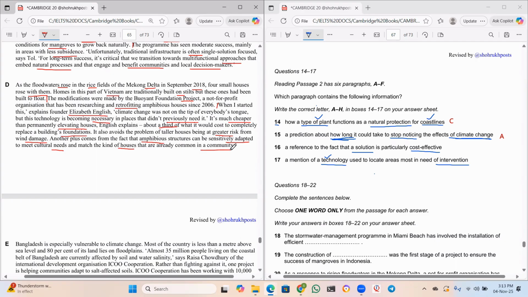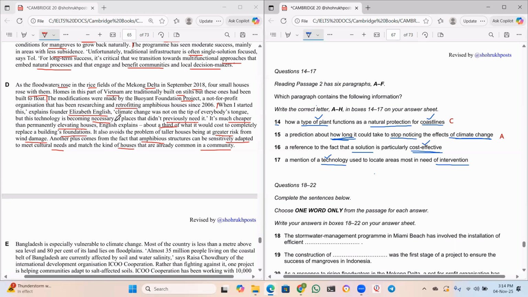Good, sir. So, did we come across a reference to the fact that a solution is particularly cost effective? Cost effective means saving a lot of money, right? So, did we read anything about cost effectiveness in the paragraph? Yes or no, guys? I think yes, right?